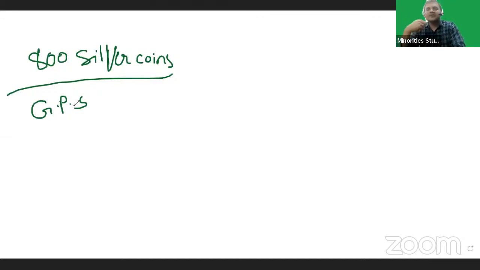Our previous Group 2 question was: where were the reminted coins of Nahapana found? The answer is Jogalthembi, Maharashtra.